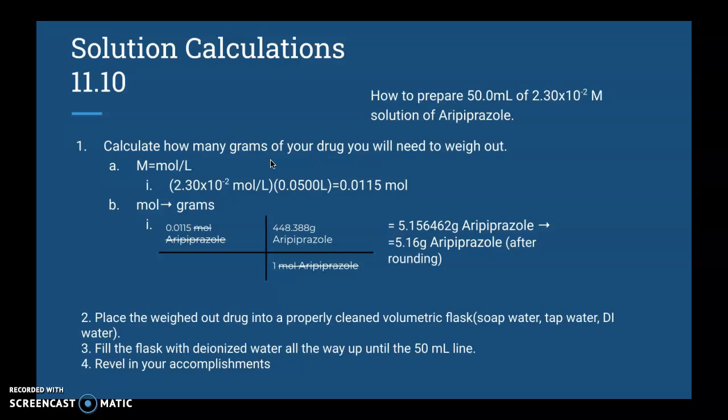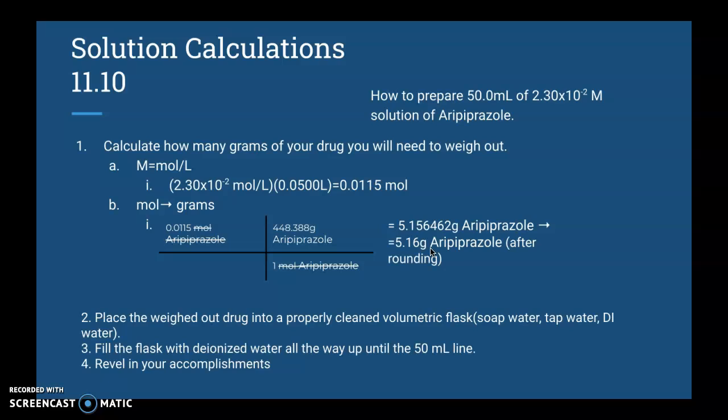And let's talk about solution calculations. All right, so first of all, we're going to calculate how many grams of the drug you'll need to weigh out. And so we're already given the amount of solution that we want and the molarity of it. So we just need to figure out how many grams that would be. So first, you're going to find how many moles that is. And we find that it's 0.0115 moles. And after that, you're going to convert moles to grams. You're going to use your molar mass, and that's going to be equal to 1 mole. So then when we multiply across, and after we're done rounding,